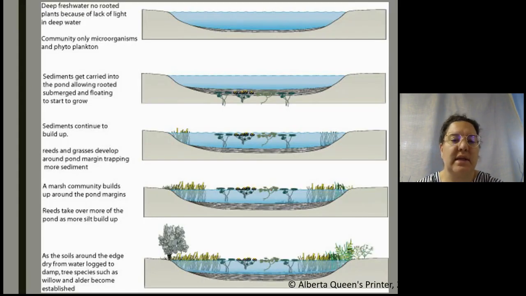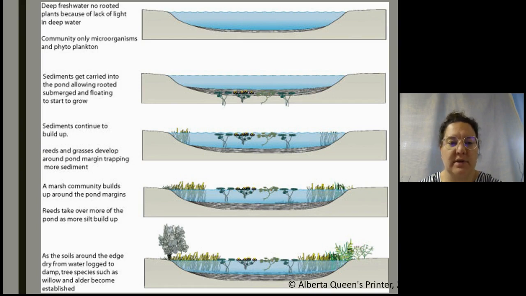So here we can see an aquatic ecosystem where we have a deep freshwater basin with no plants because of lack of light and deep water. Now, the only microorganisms in this ecosystem are phytoplankton. And as sediments get carried into the pond, this allows rooted plants to submerge, to start to grow, and then they begin to float to the top. And as those sediments continue to build up, reeds and grasses are able to develop around the edge of the marsh where they can be both rooted and reach above the top of the water.